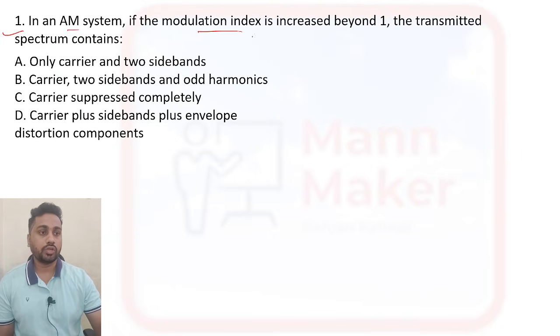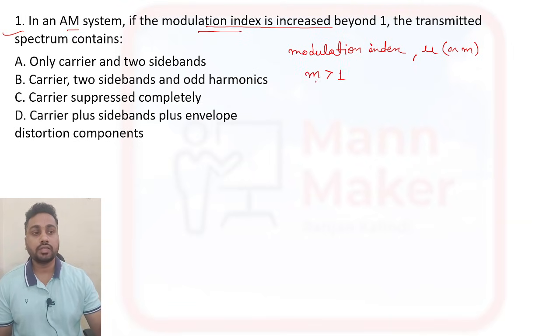Generally we denote the modulation index as mu, or small m. Here it is written that the modulation index is increased beyond 1, that means m, the modulation index, is greater than 1.